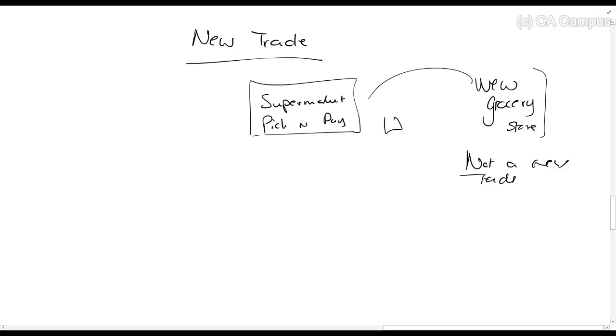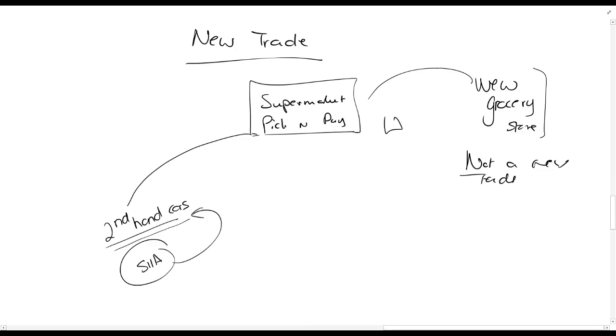But if Pick n Pay now decides we're going to start selling second-hand cars, that's not their business. They're still doing it under Pick n Pay, so it's not a new company. Remember, a company is a legal person, so it must be the same company. So they start a new business selling second-hand cars. Then they can claim Section 11A. But they can only claim that against income from this business. So if this business never makes income, they never get to claim it.